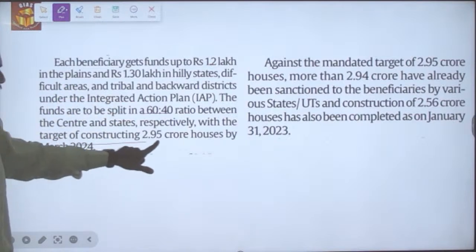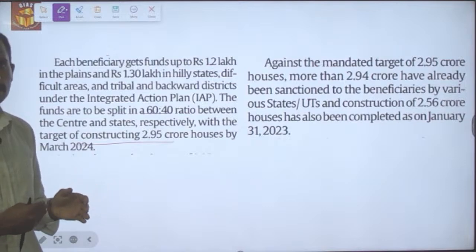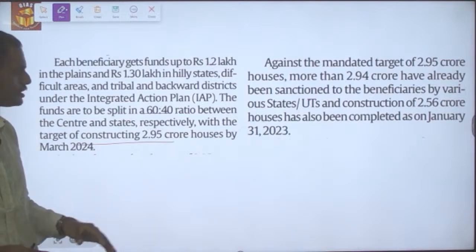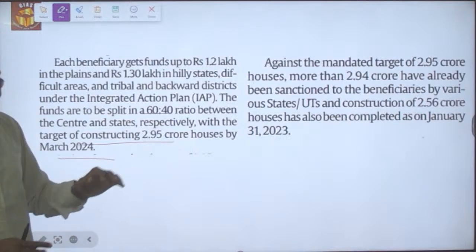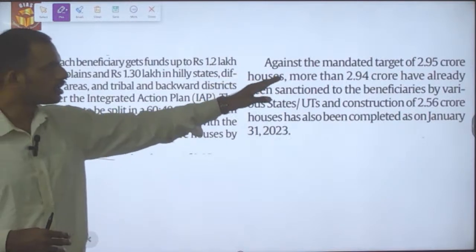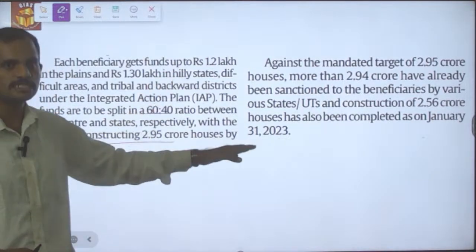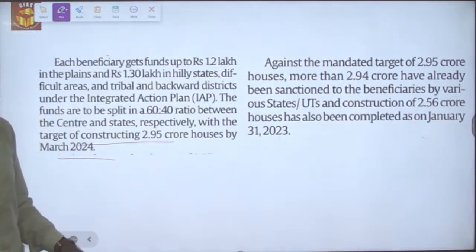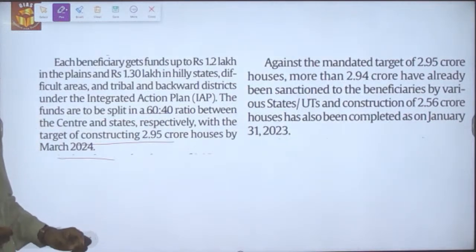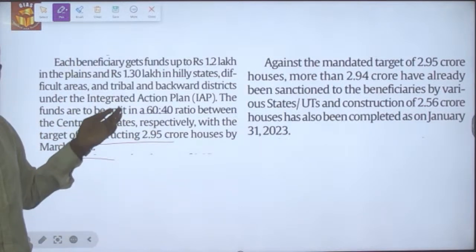The target that has been set under the Awas Yojana Gramin is 2.95 crore houses by 2024. Against this target, nearly 2.94 crore houses have already been sanctioned, and under it 2.56 crore houses have already been built. And the new target of 2 crore households for the next 5 years has been sanctioned through this recent budget.